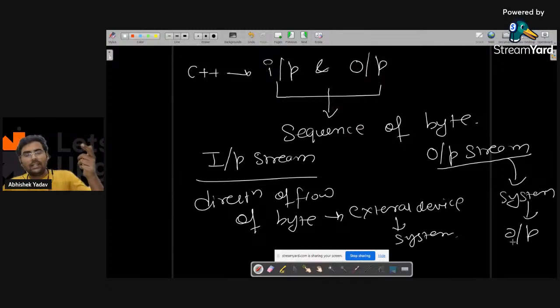And here the output device is what? Your monitor screen, right, everyone? Here the output device is what? The monitor screen. So till now what we have discussed?